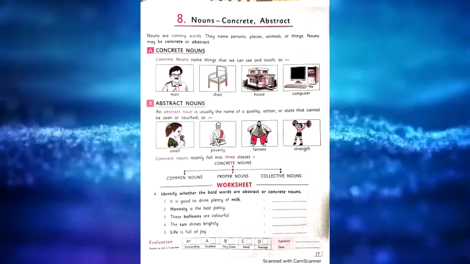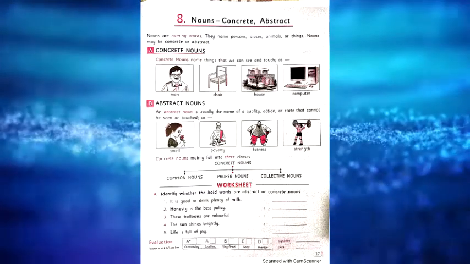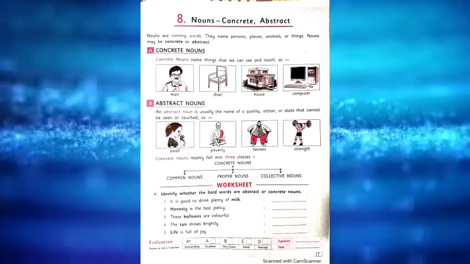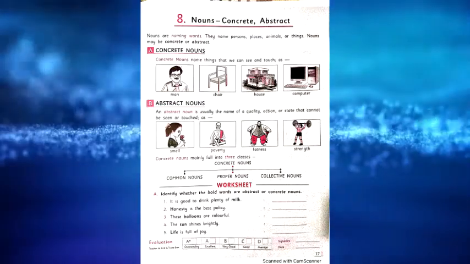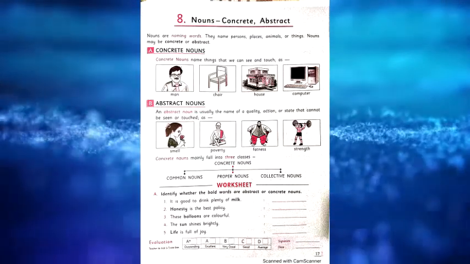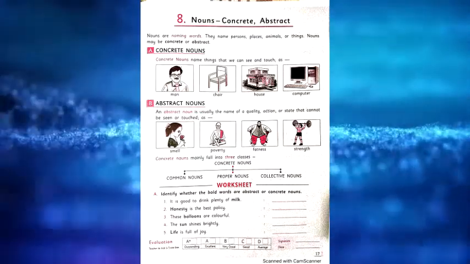What do we mean by abstract nouns? An abstract noun is usually the name of a quality, action or state that cannot be seen or touched. That's called the abstract noun. See the examples given there. The first one is smell.